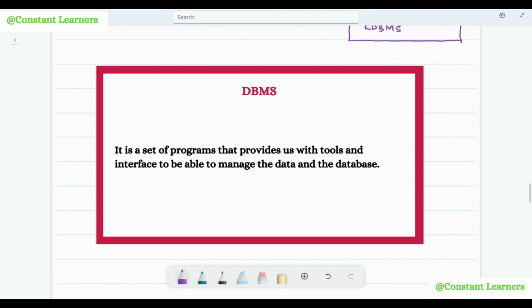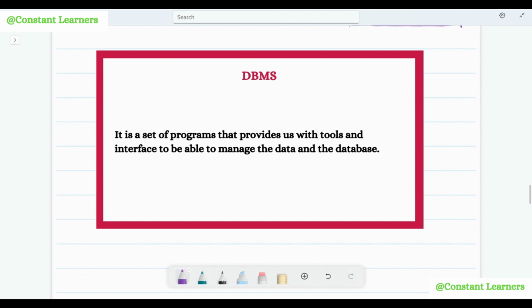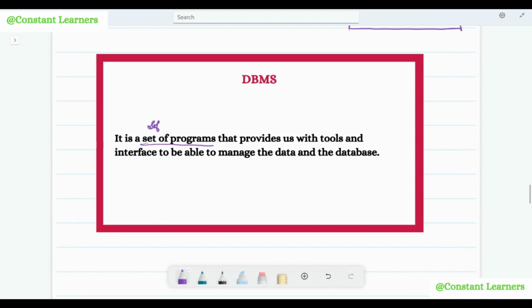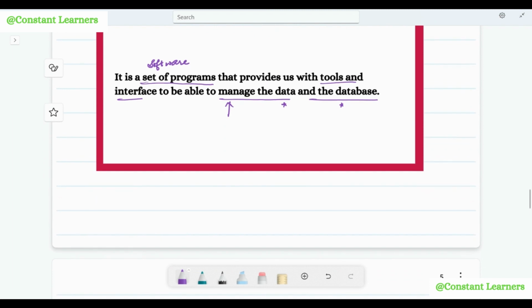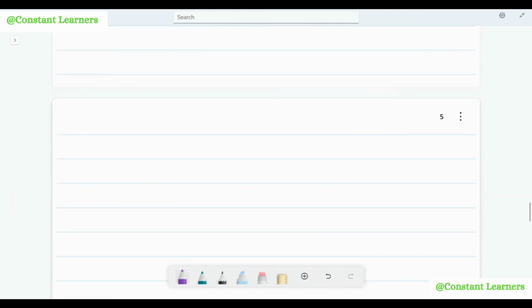Now let's head to what exactly a database management system is. We've already discussed that a database management system is a set of programs, or we can say software, that provides us with tools and an interface to manage the data and the database. Now what exactly does management of data and databases mean? What are we talking about when we say we are managing the data and the database? So we know that a database is a house.